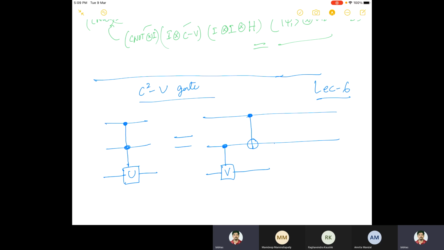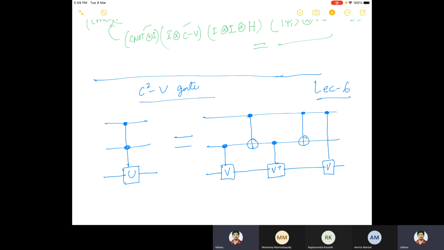And then again, just like the Toffoli gate, this is V dagger. And then again one CNOT gate here. And then again one V gate here. But this is a controlled V.